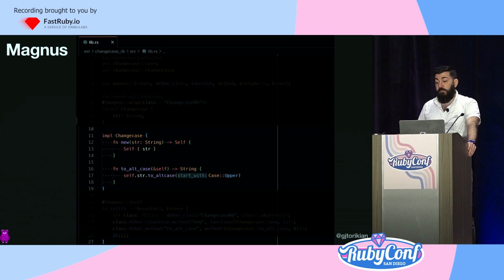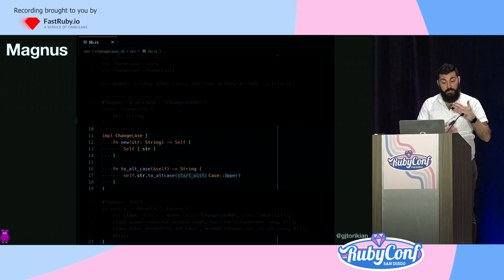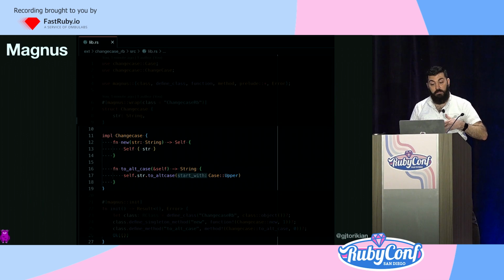So now we'll just implement the two methods that we previously defined. Initialize creates that struct. Behind the scenes, Magnus takes that Ruby string and converts it, lays it out in a rusty kind of way. And similarly, toAltCase simply takes that Ruby string, Magnus converts it, and sends it back to that Rust library that we looked at earlier. The Rust library returns its string in Rust format. Magnus converts that into a Ruby string, and we send that back to the user. So all that work, we just did that in one line of Rust, right?